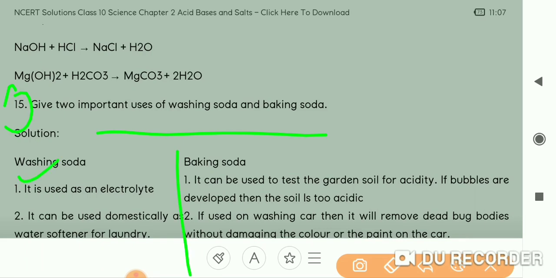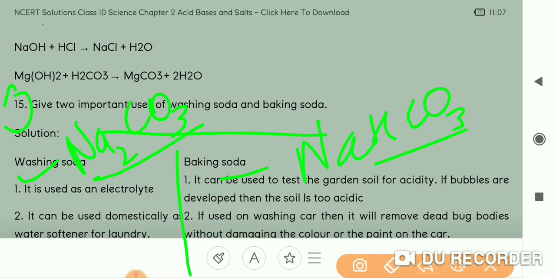Washing soda, Na2CO3, is used as an electrolyte. Electrolyte means in the cell to conduct the current. Okay, it can carry the current through it. Electrolyte means the solution that conducts electricity. Now baking soda, NaHCO3, sodium hydrogen carbonate. This is sodium carbonate, this is sodium hydrogen carbonate.